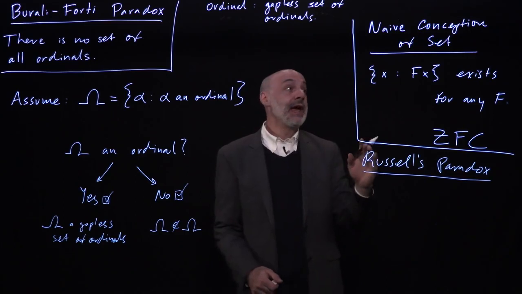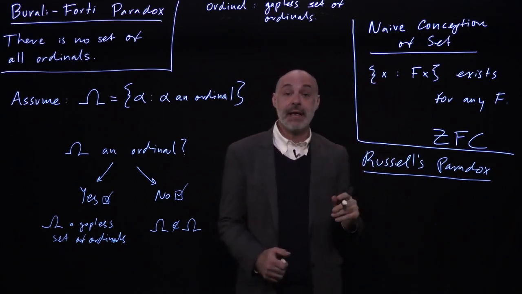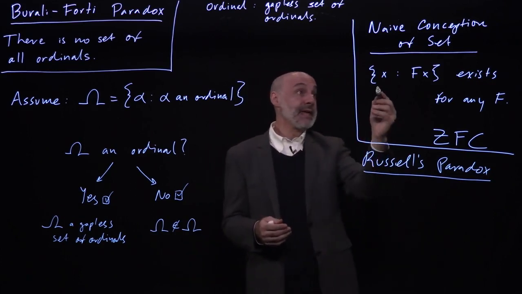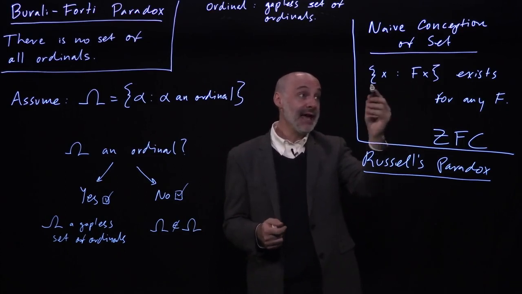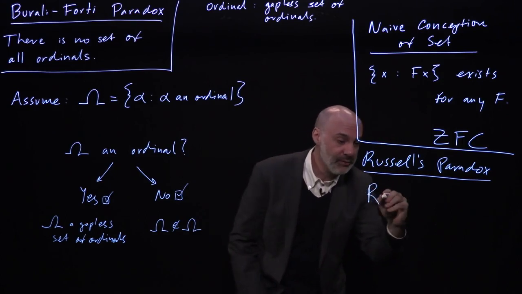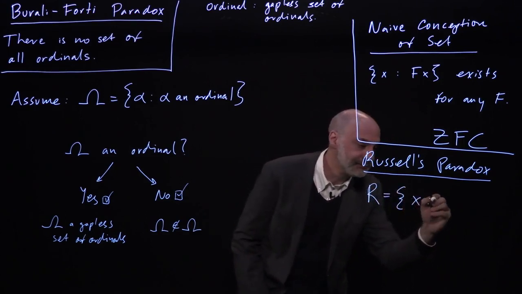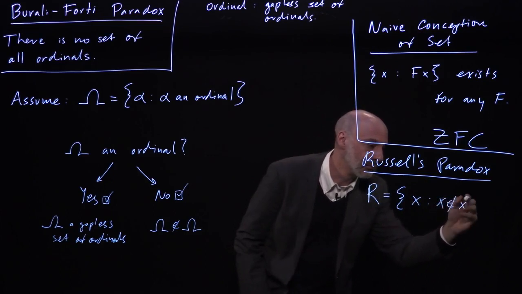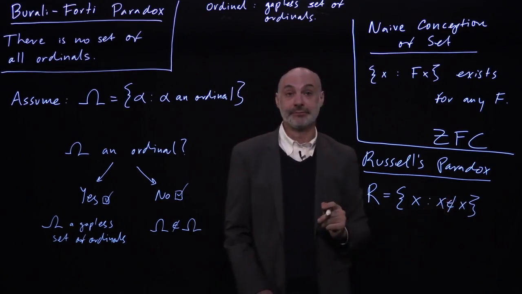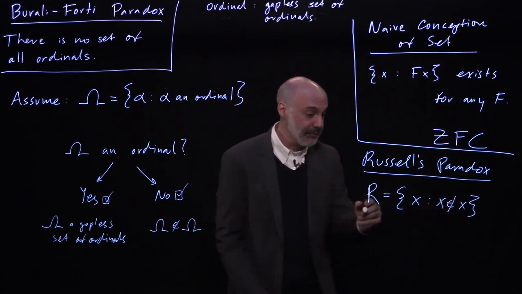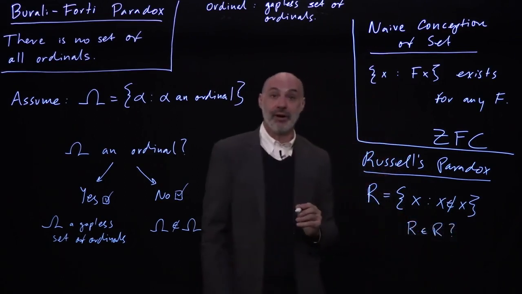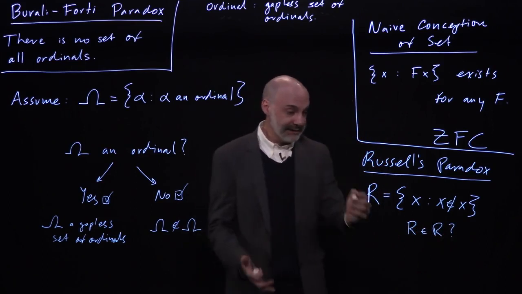So Russell's paradox also undermines the naive conception of set, but in a more straightforward way. The way it works is you just say, well, suppose that it really were true that for any f, you could form the set of f's. Then in particular, you should be able to form this set, which you're going to call R: the set of things which are not members of themselves. And then you can ask the question, well, is it the case that R is a member of R? Well, let's see what it would take.